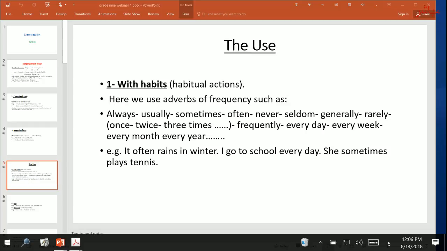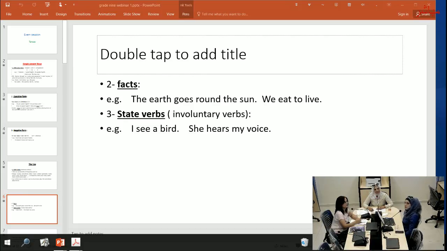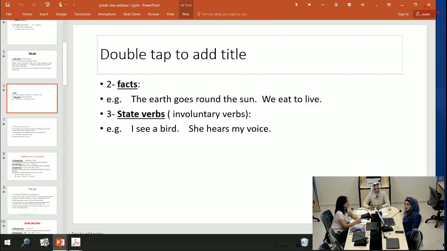For example, it often rains in winter. I go to school every day. She sometimes plays tennis. These happen all the time or frequently. Number two, we use the simple present with facts. For example, the earth goes round the sun. We eat to live. This is facts. Number three, state verbs. We mean by it involuntary verbs. For example, I see a bird. She hears my voice.